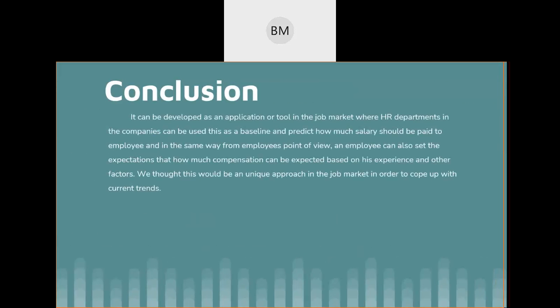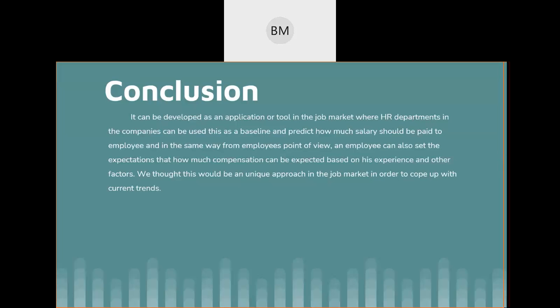So the main use and uniqueness in this project, I think, is that this can be developed as an application, where the application uses the gradient boosting algorithm in the backend to predict salaries based on the data we pass, like the location and other features like experience.